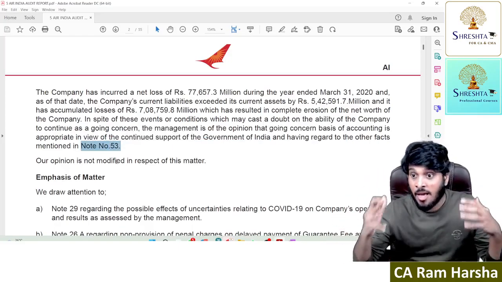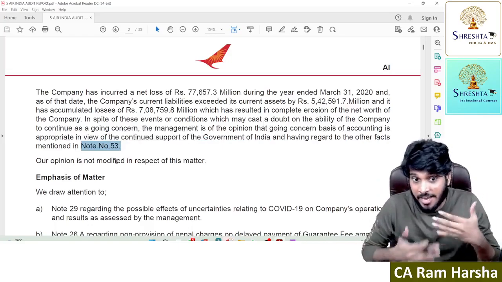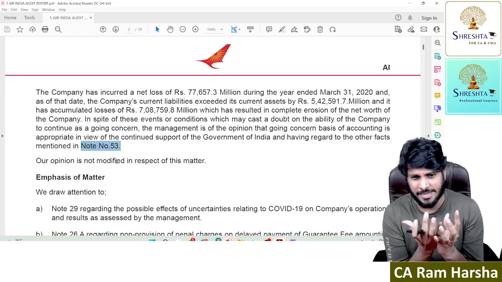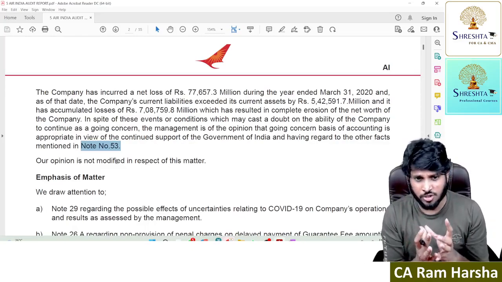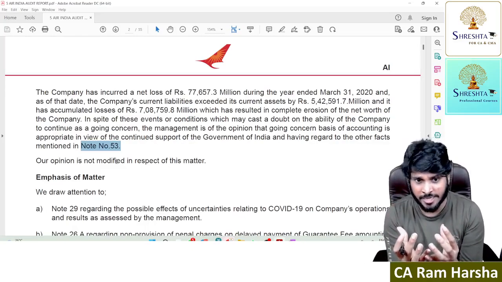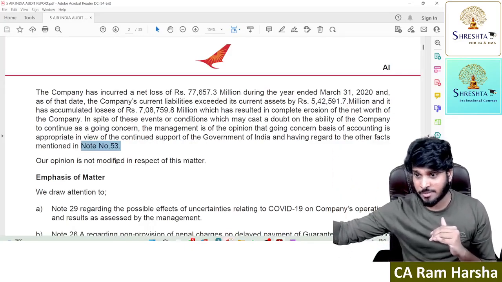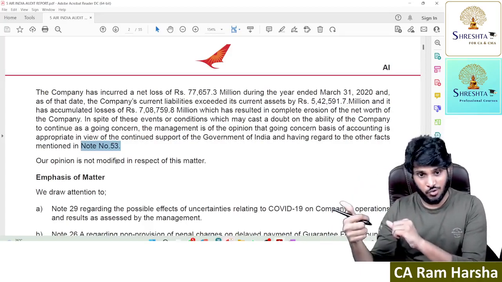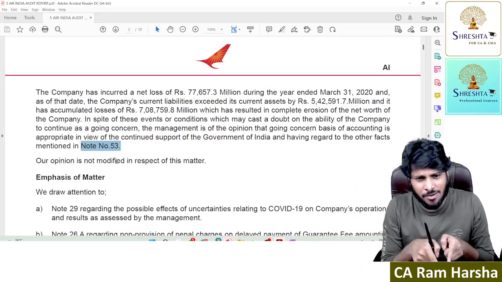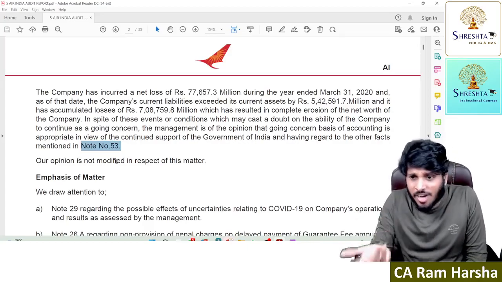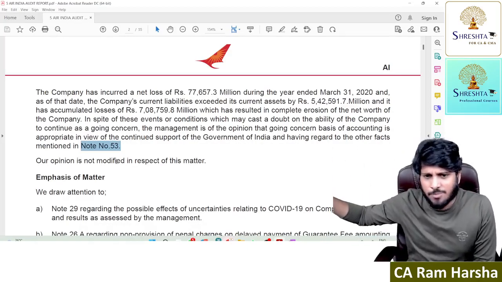Management told very clearly why they prepared financials on going concern, even though their net worth is negative, even though the accumulated losses are high, even though operating cash flow is negative. Because government support is there, they prepared financials on a going concern basis. That point they mentioned in the notes to accounts. You are just highlighting it here. Are you objecting anything? No, we are not objecting. We are just highlighting that point.